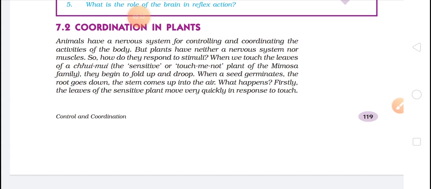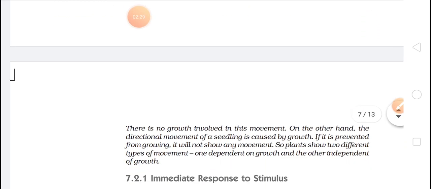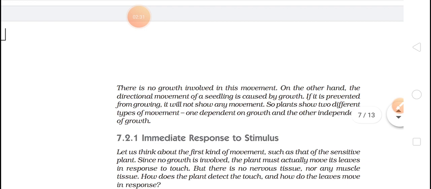How is this happening? If they don't have any nervous system, if they don't have any brain, how are they thinking and how is their work going on? Firstly, the leaves of the sensitive plants move very quickly in response to touch. There is no growth involved in this movement.